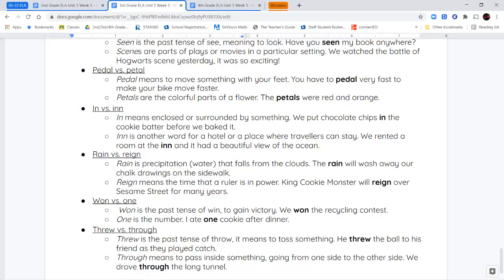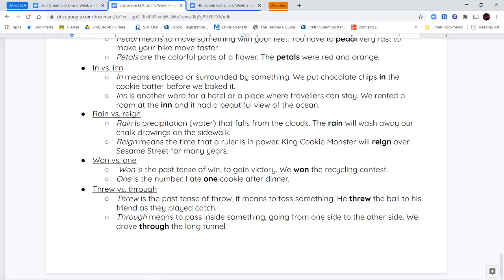Next, we have the words won and one. W-O-N is the past tense of win, or to gain some kind of victory. We won the race, or we won the recycling contest at school. O-N-E means the number one. So I ate one cookie after dinner.